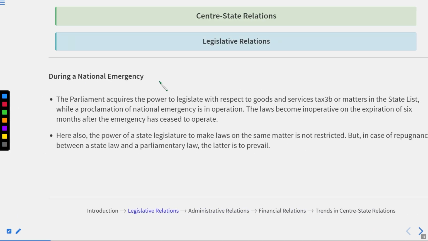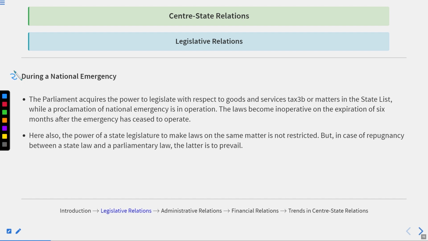Now, second is during a national emergency.